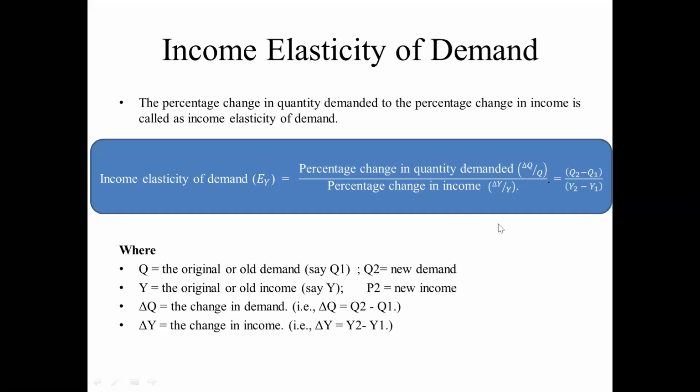It is represented by Q2 minus Q1 by Y2 minus Y1, where delta Q is the difference between the old demand and the new demand, and delta Y is the difference between the old income and new income, Y2 minus Y1. Where Q1 is the old demand, or before changing the particular demand, and Q2 is the new demand, and Y1 is the old income, and Y2 is the new income.